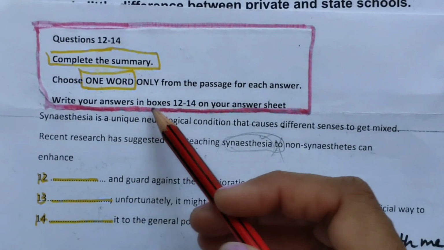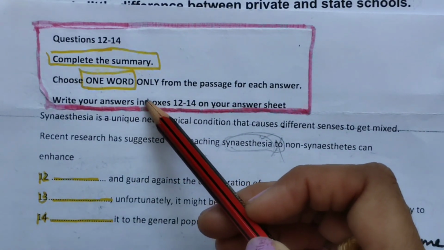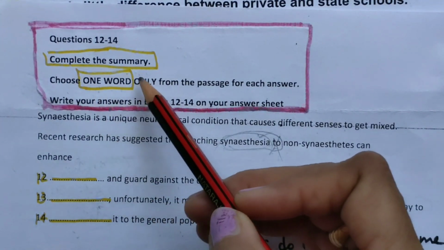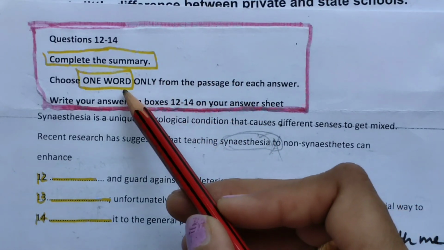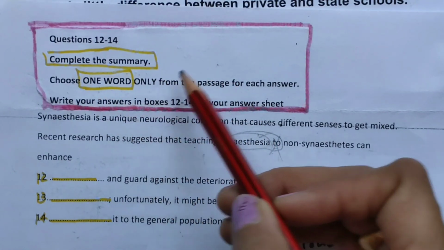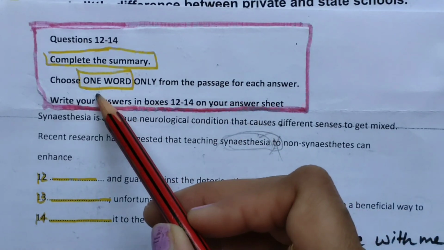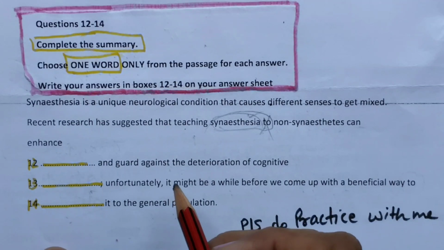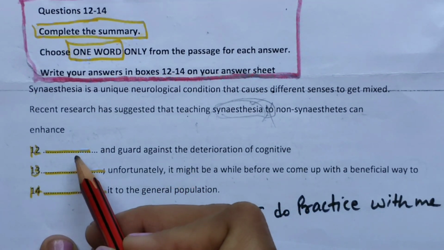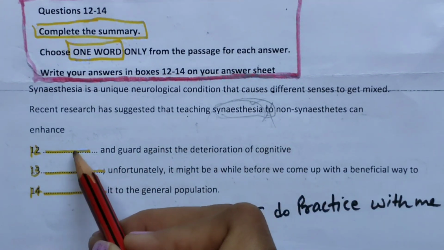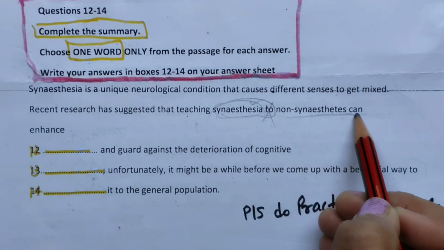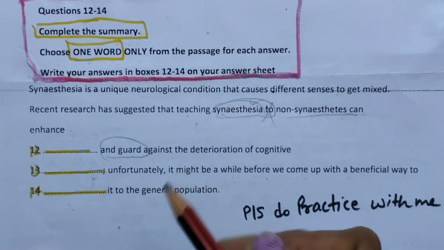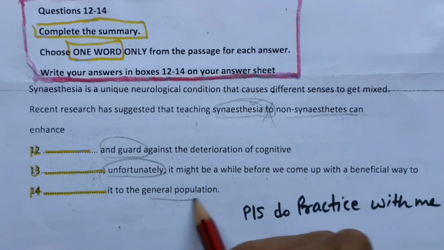Complete the summary below. So we have read the instructions, but somewhere you can get, even in IELTS listening, one word and or a number. In reading also, some questions are like that, one word and or a number. But here it is given only one word. So let's start. So how can we do it? First important reading tip here is the words before the blank and after the blank. These are really important to get the correct answer. Okay, so here I am doing it.